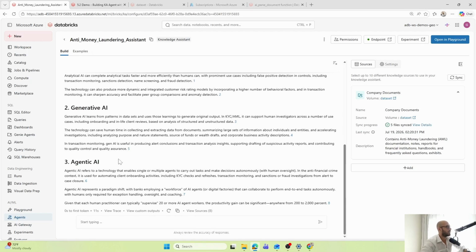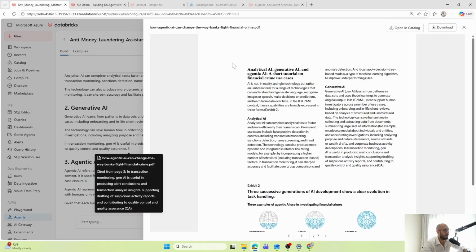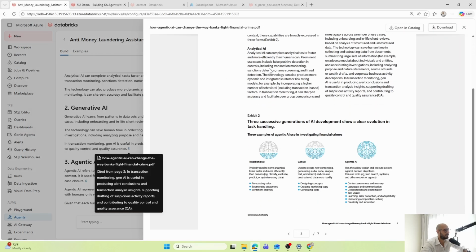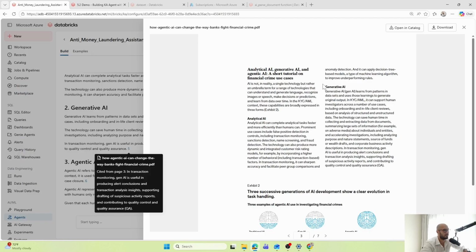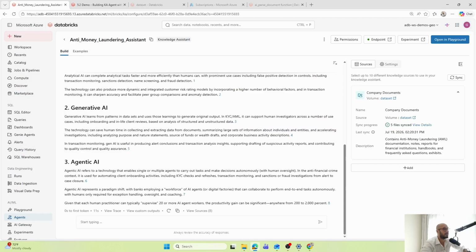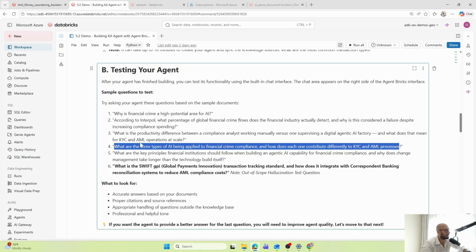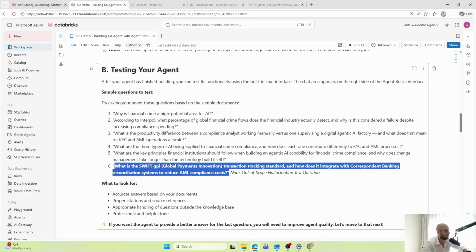Where does this information come from? Again, I can go here and check the exact paragraph where this is coming from. Right? And this is how I interact with this knowledge agent and ask questions about my unstructured data. Now let's ask it something that is not in that data. This is out of scope.